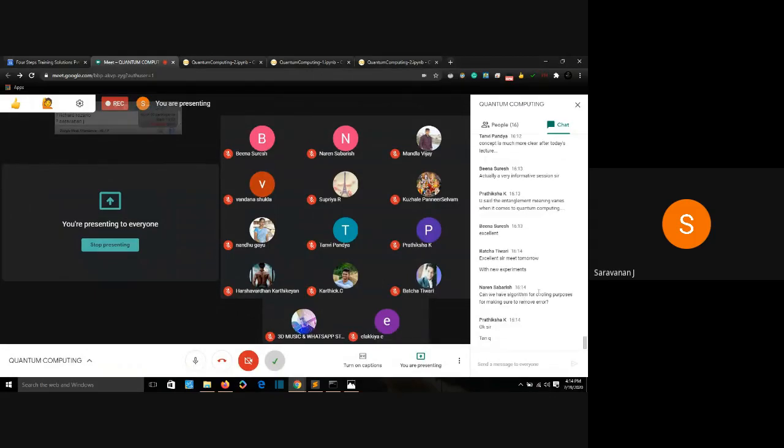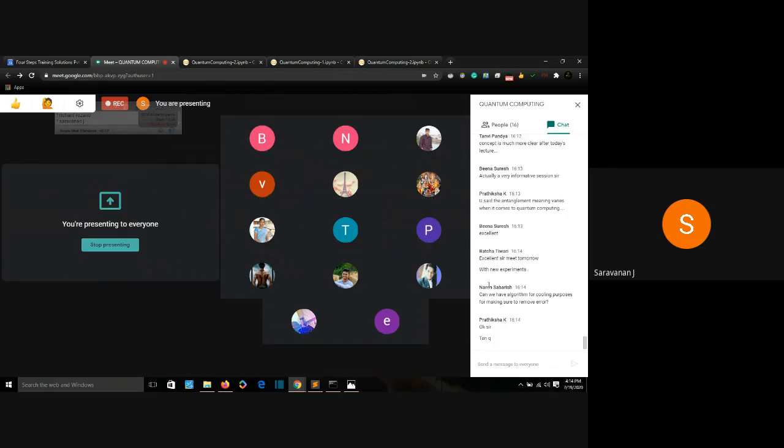Can we have an algorithm for cooling purposes, for making sure to remove errors? Yeah, I'm looking at it. Well, we can have 10 minutes at the end of tomorrow's session, and I'll tell you how to remove errors from your algorithm, from your quantum circuit, when you're running it on a real quantum computer. I'll tell you how to do it in tomorrow's session.